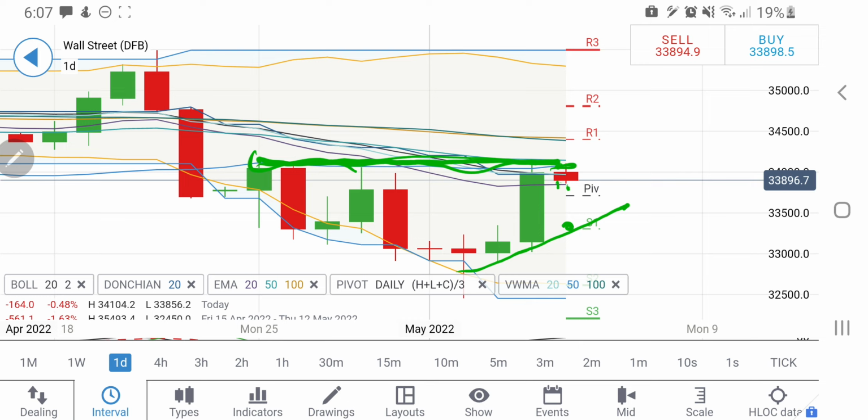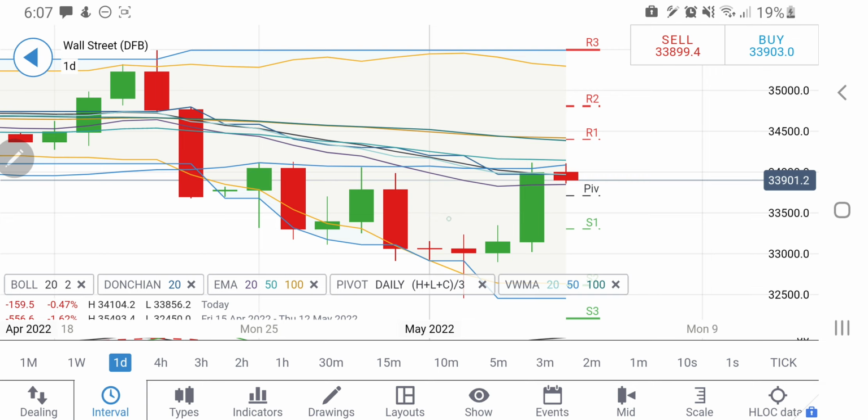So yes, you can go short at 33,850 levels. Below that one can expect 33,750, and then below that we can expect a sharper drop towards 33,600, 33,500 and 33,350, 33,300 levels also. Now this is what we can see.